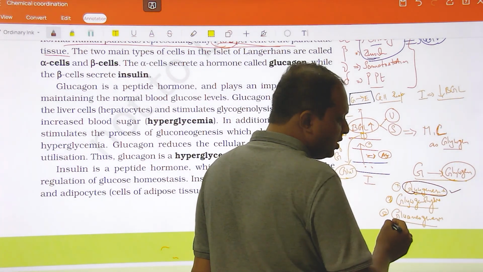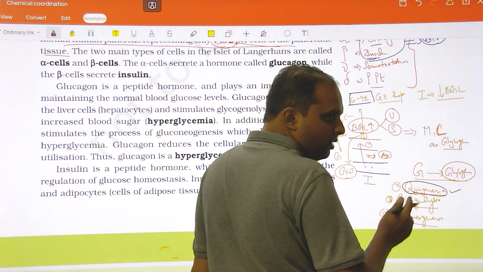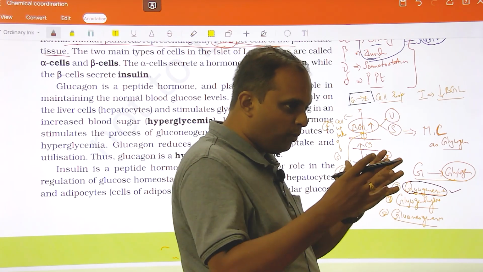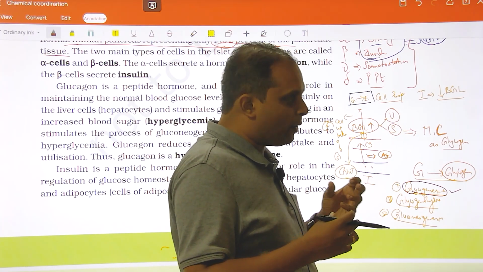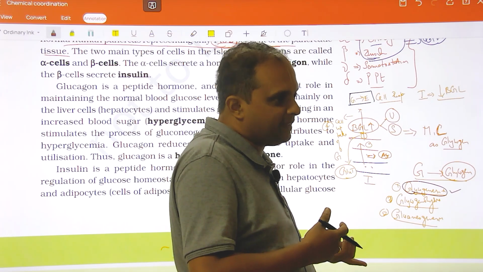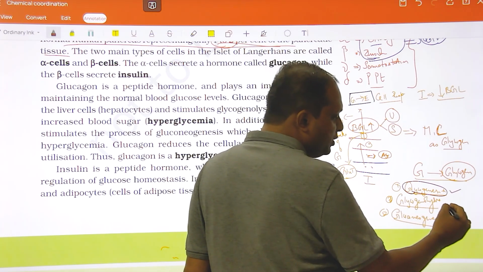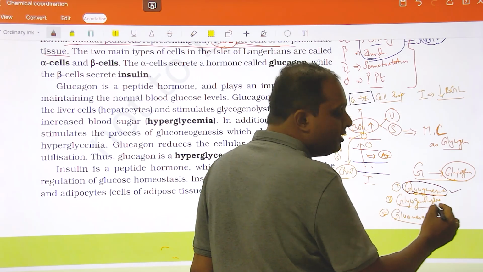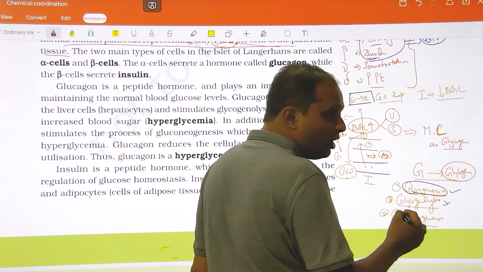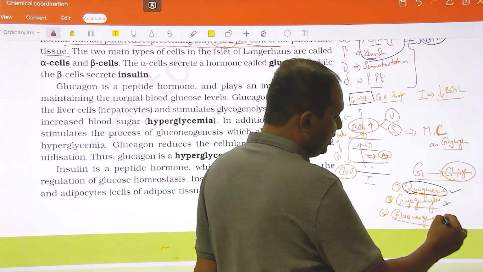How about glycogenolysis? Glycogen to glucose. That is going to increase the blood glucose level. So when more glycogen is getting broken down, it is like bringing more money from my savings, my pocket money is going to increase. Something like that. What happens to insulin with respect to this? It is going to block this. And gluconeogenesis is nothing but the formation of new glucose, and that is also getting blocked.